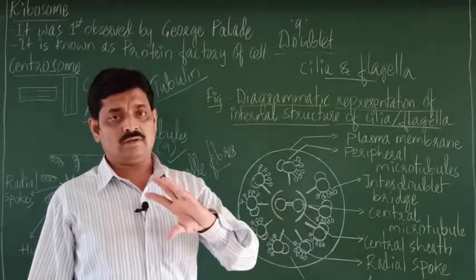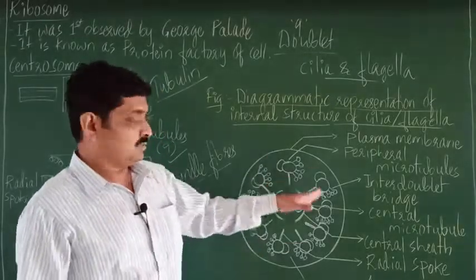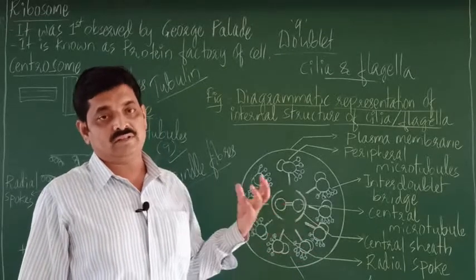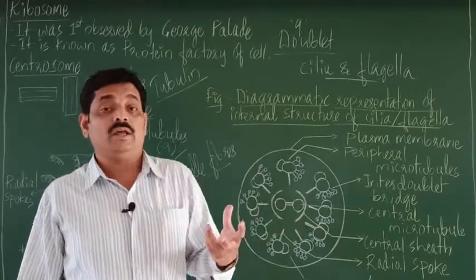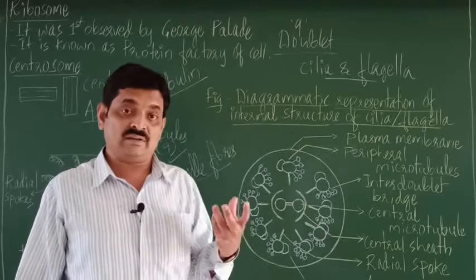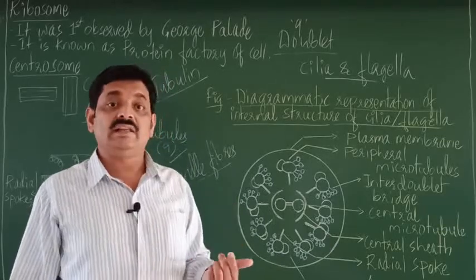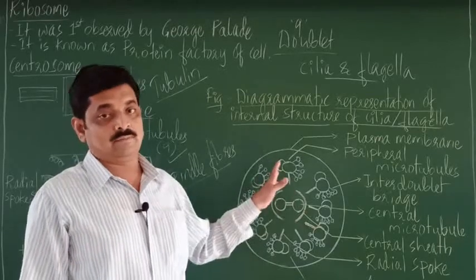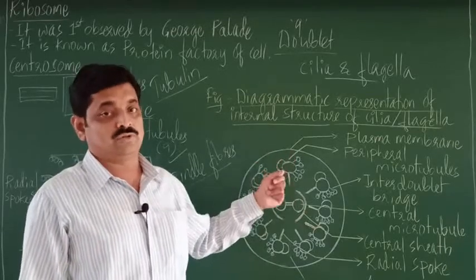So we shall revise in brief. You can expect this as a 5-mark question, right? Explain the diagrammatic representation or explain the internal structure of a cilium or a flagellum. 5-mark question. Or you may expect this diagram, right, as a 3 or 5-mark question.